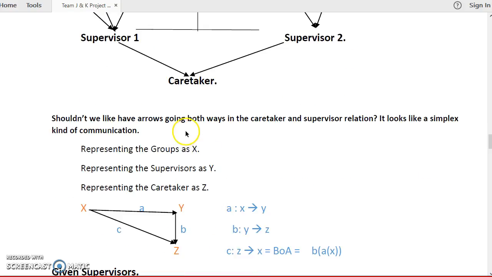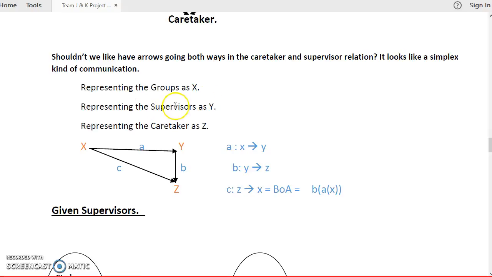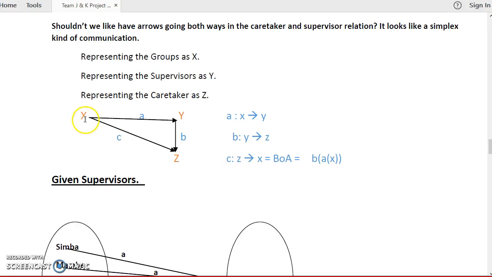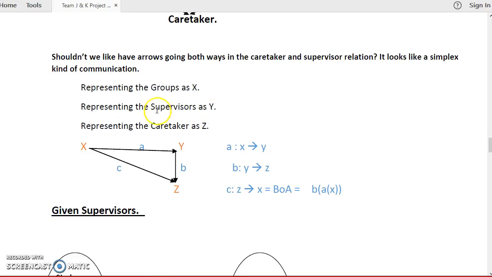Here we have the groups represented as X and the supervisors represented as Y. This is the general view, not the individual groups: representing the groups as X, representing the supervisors as Y, and then representing the caretaker as Z.